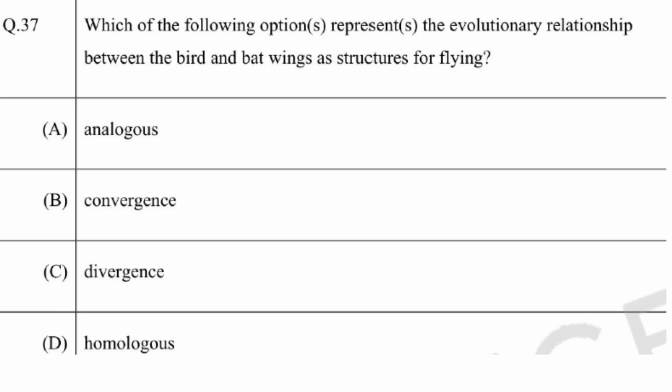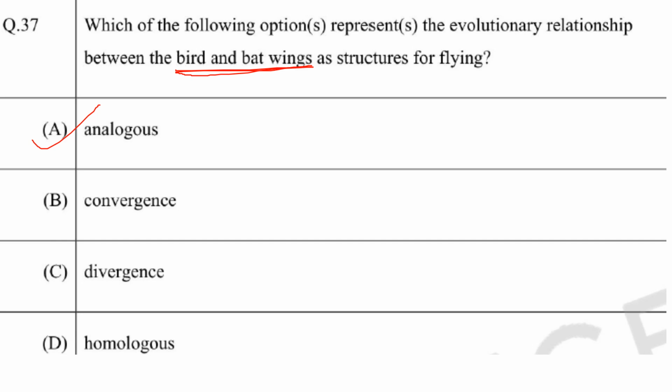Here they have asked between bird and bat wings as structures for flying. So bird and bat wings, they have evolved independently, but both perform the same function, that is flying. So the function is the same, but they have distinct structure. They evolved separately from different ancestors. So they are analogous organs, not homologous. So A is correct.